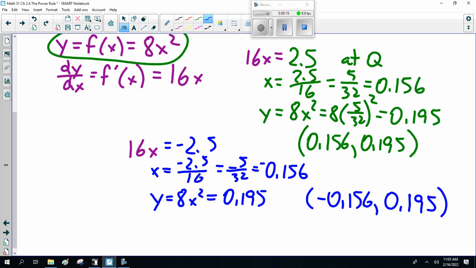Alright? So that's what I expect you to be able to do. And yeah, that tangent to the slope thing is a little difficult, which is why I did it as an example. But this is what I expect you to be able to do.